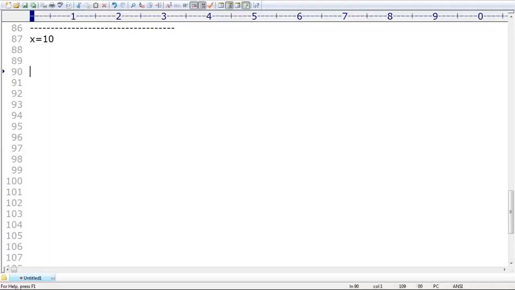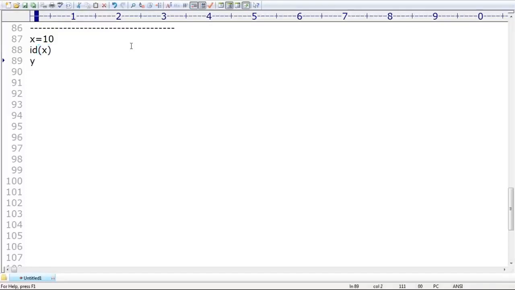Observe that carefully, sir. Why is this concept required? Okay, x is equal to 10. Can you observe? I want to print the address of x. You know how you can print the address of x, right? ID of x.